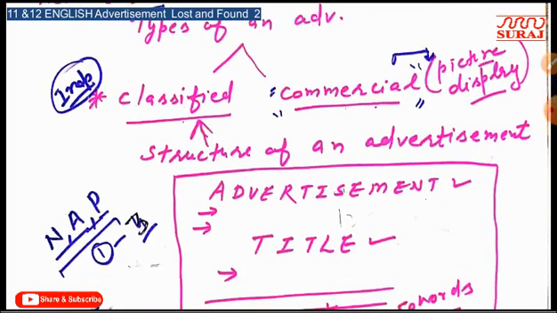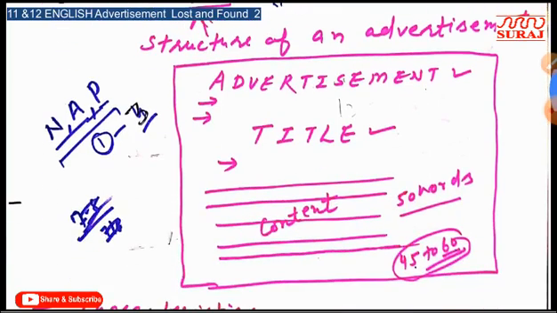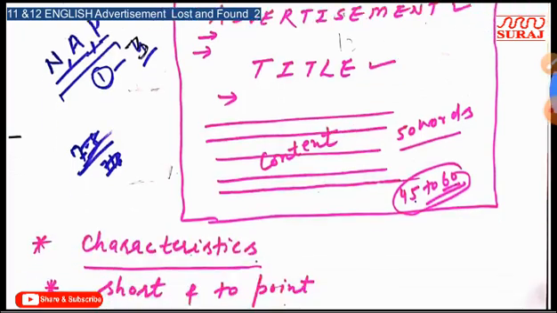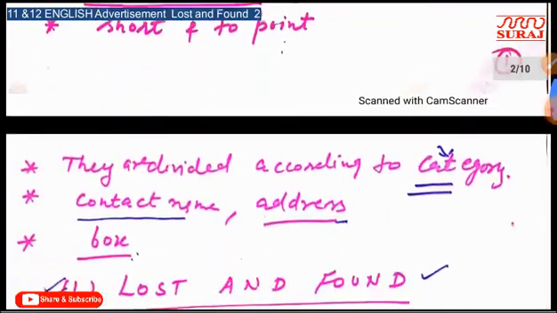You know very well that we can divide advertisements into two categories, classified and commercial. After that, the structure of an advertisement, and this is the structure for a classified advertisement. First of all, we should mention the word advertisement in capitals with a black pen. After that, we should leave two lines between advertisement and title. After that, we should mention content, and after that we should make a box.